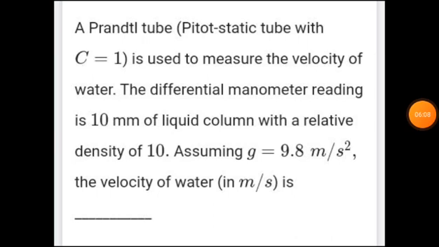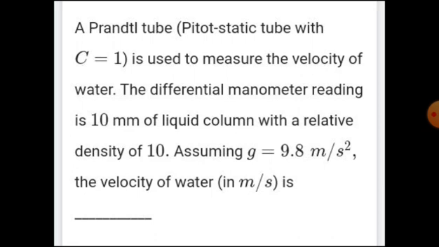Okay friends, this is the second question of task 8. This is also a very interesting question which is from our topic fluid mechanics. Here the problem is based on the pitot tube. We all know that the pitot tube is used to measure the velocity of the flow which is flowing in a pipe. Generally the fluid is flowing in a pipe, we have to find the velocity for that fluid. For this purpose the pitot tube is used.